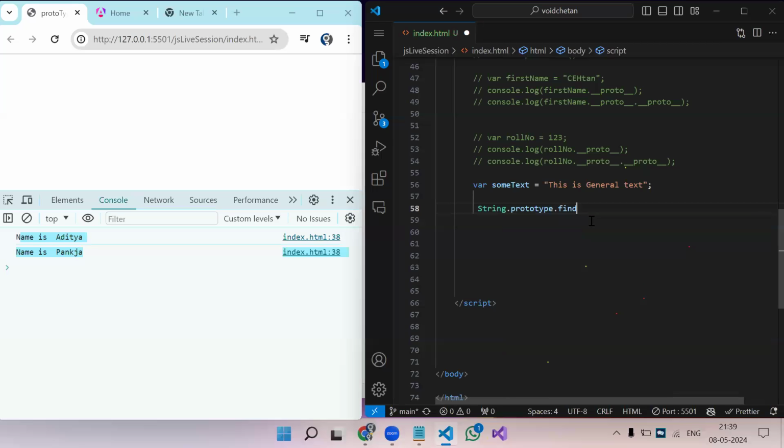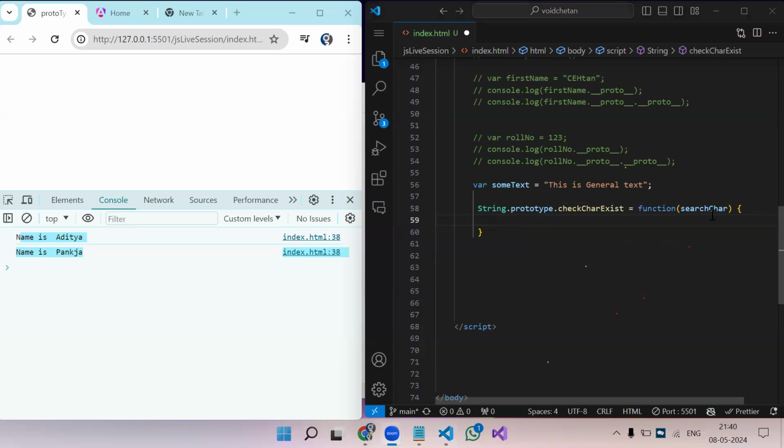Let's say findChar. Find char means find character; let's make a proper name, like check character exist. So what we are trying to do in string prototype is create our own method, equal to function. Now this function is going to have a parameter. So let's say searchChar, and a normal function.